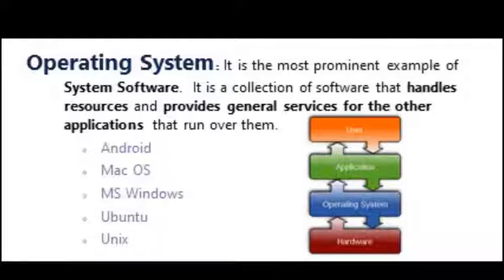Operating system. It is the most prominent example of system software. It is a collection of software that handles resources and provides general services for the other applications that run over them. Some examples are Android, Macintosh operating system, MS Windows, Ubuntu, Unix, etc. Here you can see on the right side that the user interacts with the application, the application software interacts with the operating system, and the operating system directly handles the hardware.